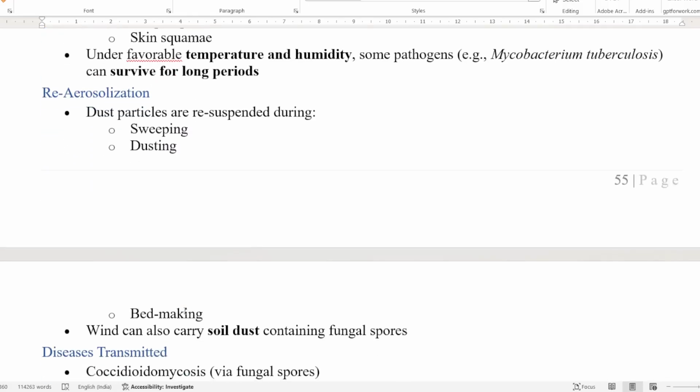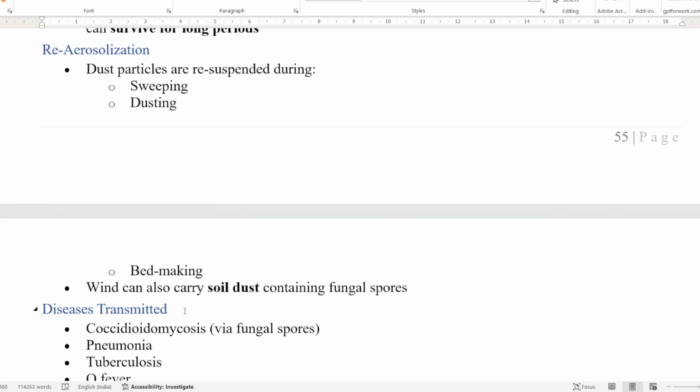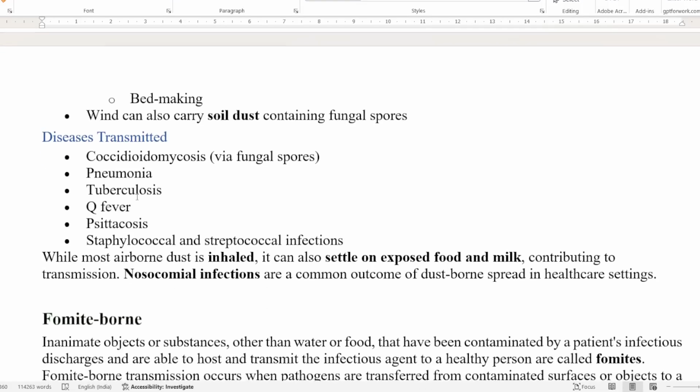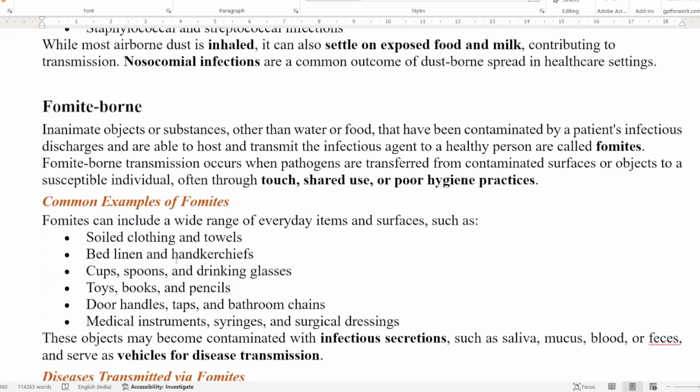Then is the re-aerosolization. Aerosolization means particles are resuspended. Means when they are swept off, or when the dusting is done or bed making is being done, the soil and the dust just mix together and the wind carries it all together, and then it resuspends into the form which can go into the human body. So tuberculosis and pneumonia are certain diseases which can be transmitted through this type of transmission.